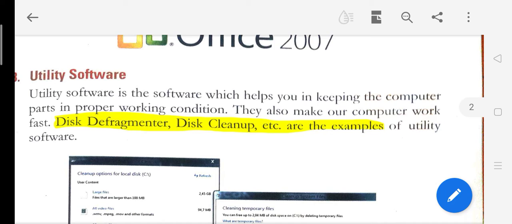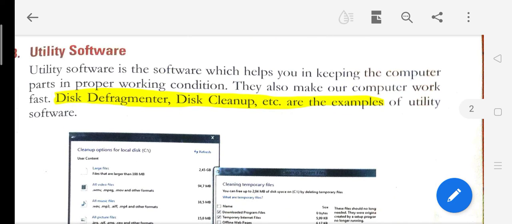So utility software helps you to keep computer parts in proper working condition, and this also makes our computer work fast. So these are the three types of computer software.